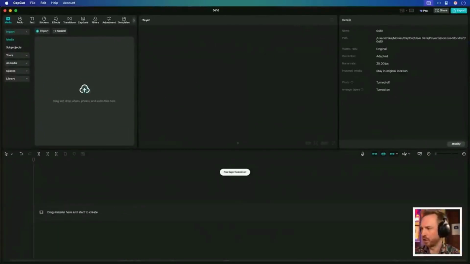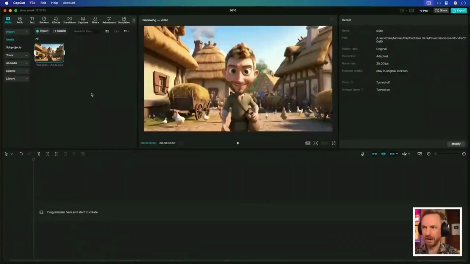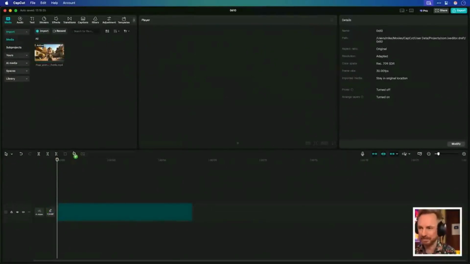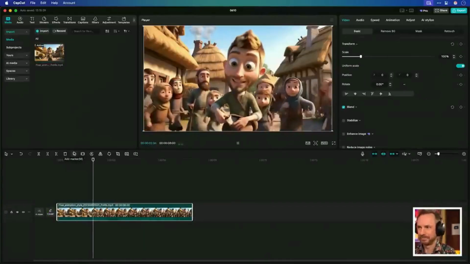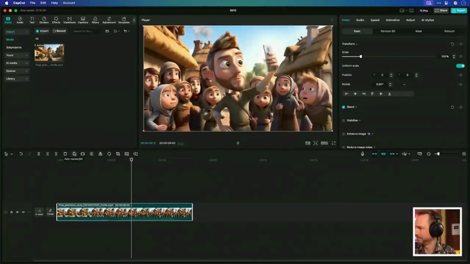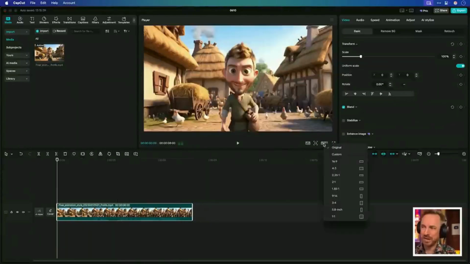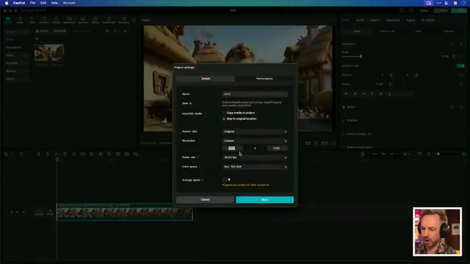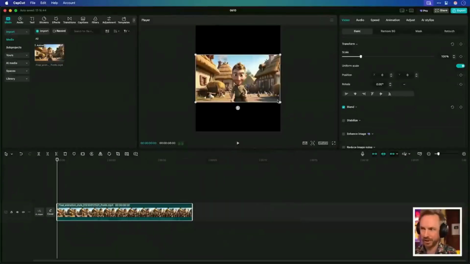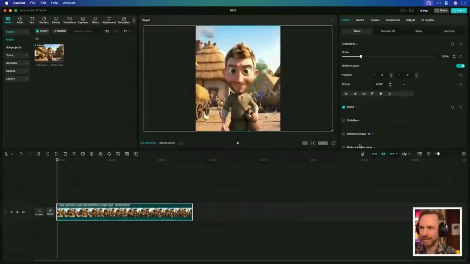So first of all, I will drag and drop a wonderful animation I generated earlier with VO3, and we'll get it onto the timeline down here. Look at this. The sacred rectangle that holds all knowledge. First thing we're going to do is change the ratio here, and we're going to go to a custom ratio. We'll go to 1080 by Instagram friendly 1350. Click OK to that, and you'll see it resizes things, but don't worry, it's as easy as this to just resize the video inside the frame. This is going to be great for the Instagram feed.